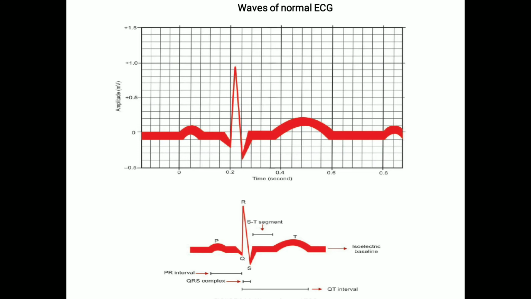During ventricular enlargement, the QRS peak can become very high. The T wave is flatter than normal. You can see the T wave is flatter. It's a dome-shaped structure. When the heart muscles are receiving insufficient oxygen, for example, in coronary heart disease, the T wave may be elevated. You can see the wave can be high. So these are the normal nature of the waves. When there is any enlargement or dysfunction of the heart, the peak of the wave or the area of the wave under the different complexes can be different. It can be short or it can be enlarged, which will show that there is some abnormality.